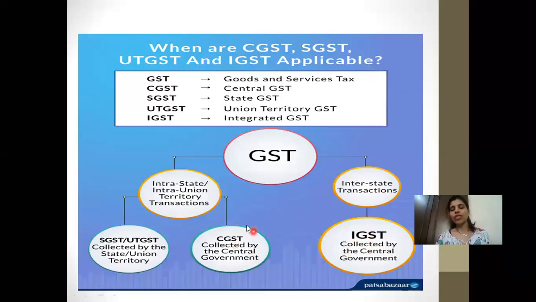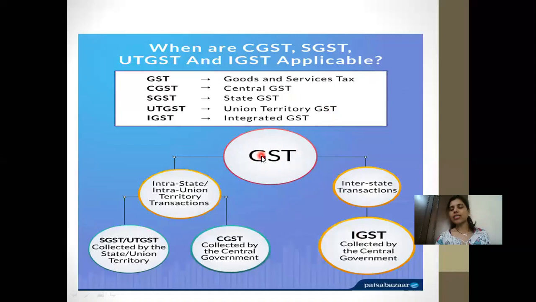So you can see over here, the central government has a share in the intrastate transaction or the intra-union territory transaction, but the state government does not have its share in an interstate transaction. It all goes to the central government. So basically you understand how this particular bifurcation is done.